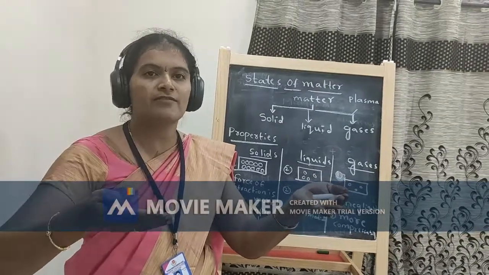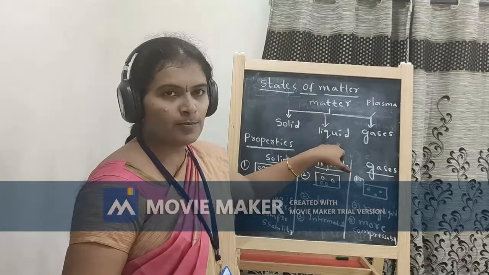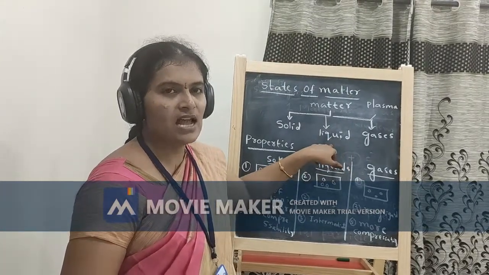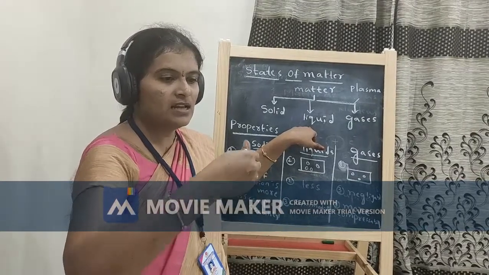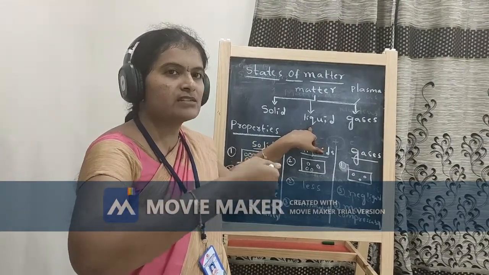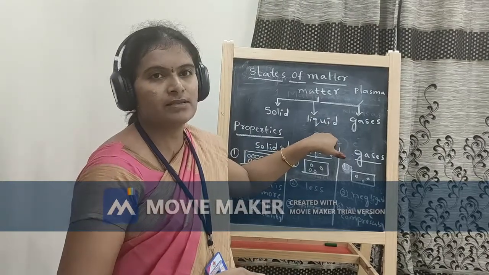It gets the shape of the container. So the liquids have no proper shape and size, and the atoms are not regularly arranged. The distance between the atoms, comparatively with solids, is more in the liquids.